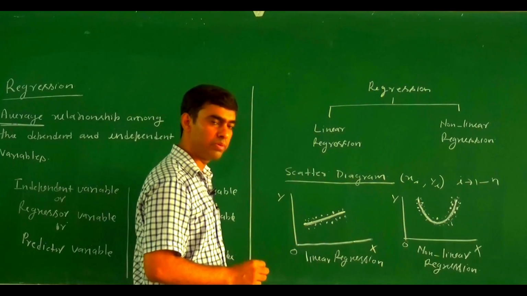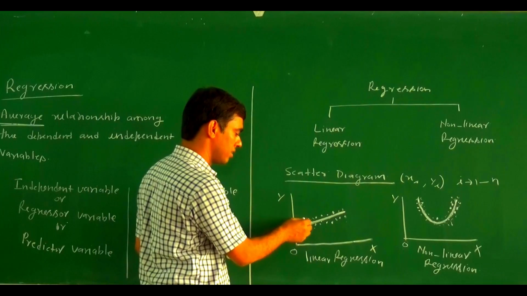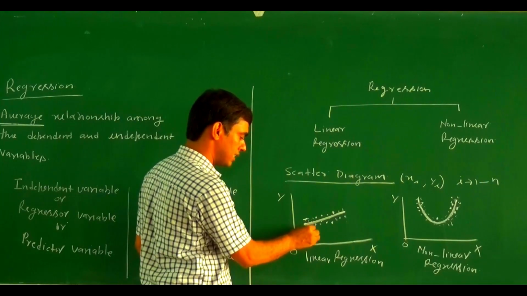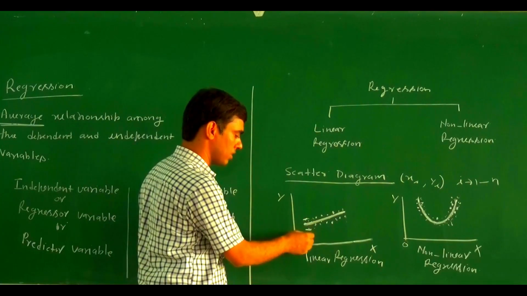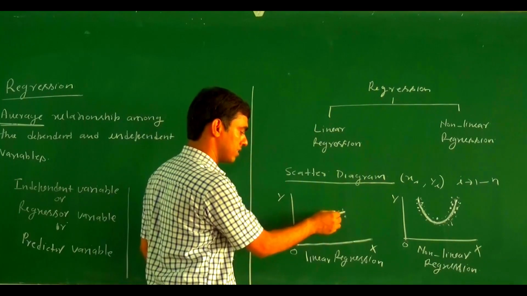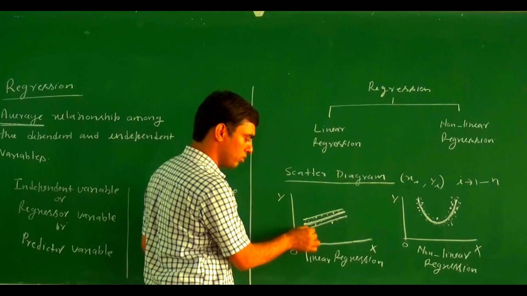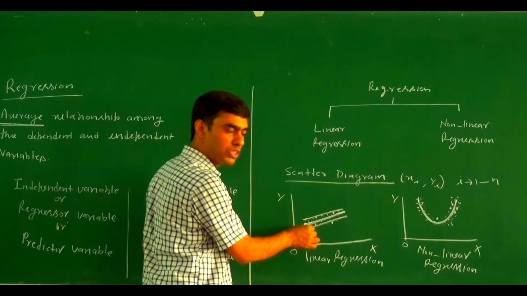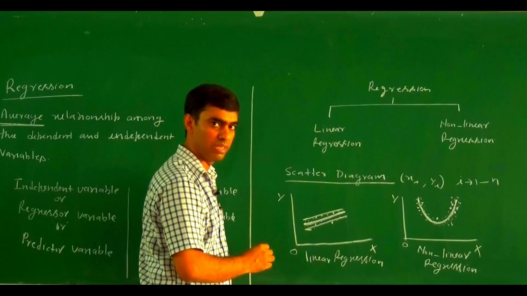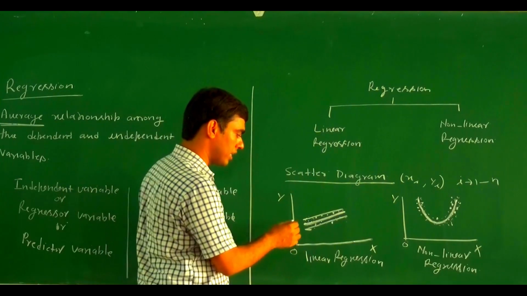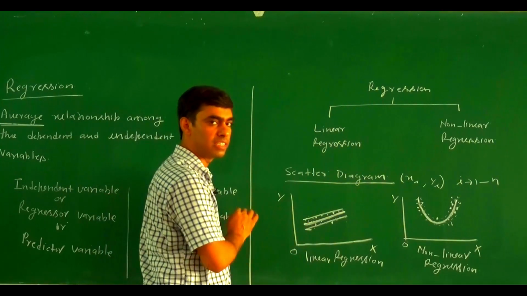So how many possible lines are there between this point and this point? There is an infinite number of lines. One line here, another line here, and between two lines, an infinite number of lines are possible. So what is our aim? Our aim is to find out a best fitted straight line.